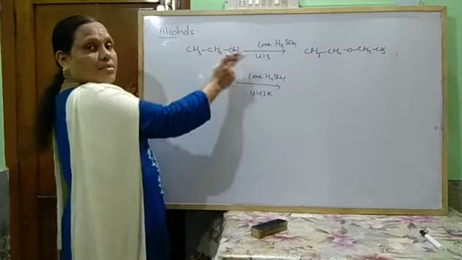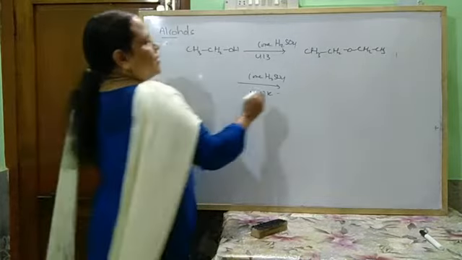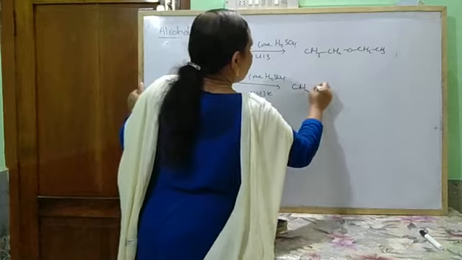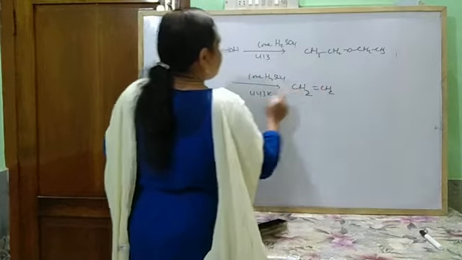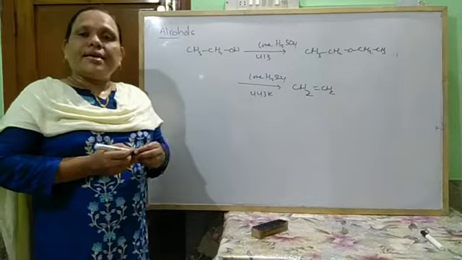This is intermolecular dehydration and this is intramolecular. Within the molecule, it undergoes dehydration to form an alkene. So at higher temperature alkene, at lower temperature ether.